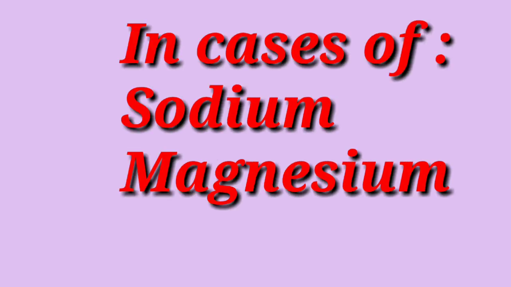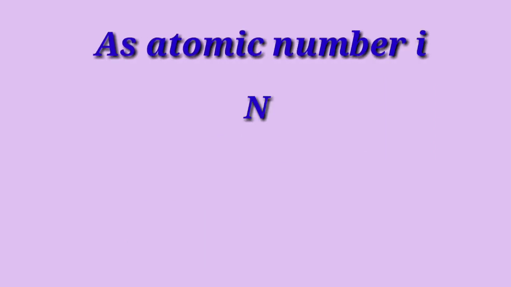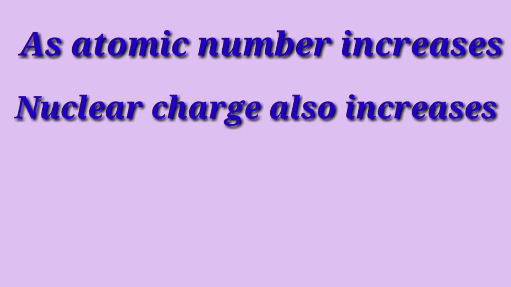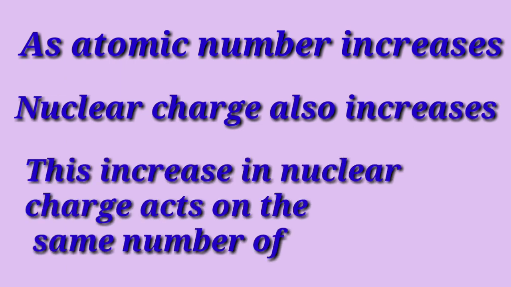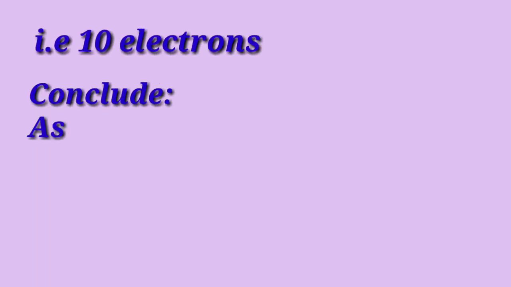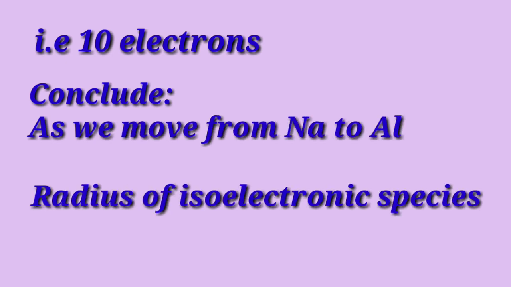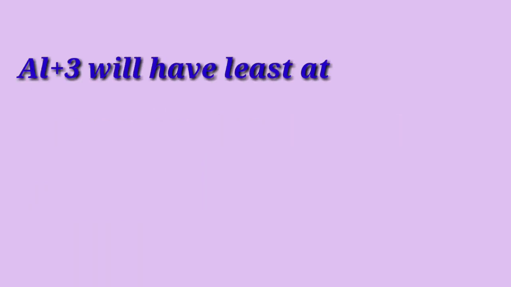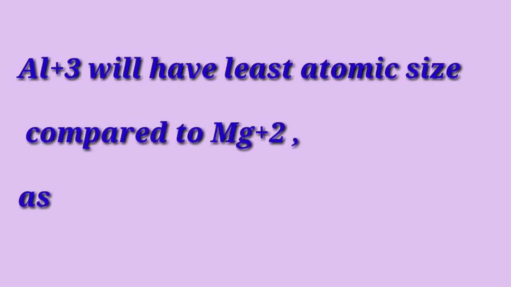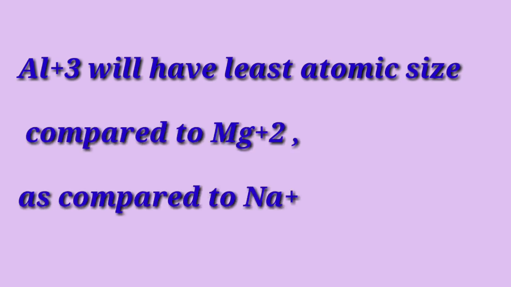So students, in all these 3 cases, as atomic number increases, nuclear charge also increases, and this increase acts on the same number of electrons, that is 10 electrons. Hence, we can conclude that as we move from sodium to aluminium, the radius of isoelectronic species decreases. That is, Al3+ will have the least atomic size compared to Mg2+ and Na+.